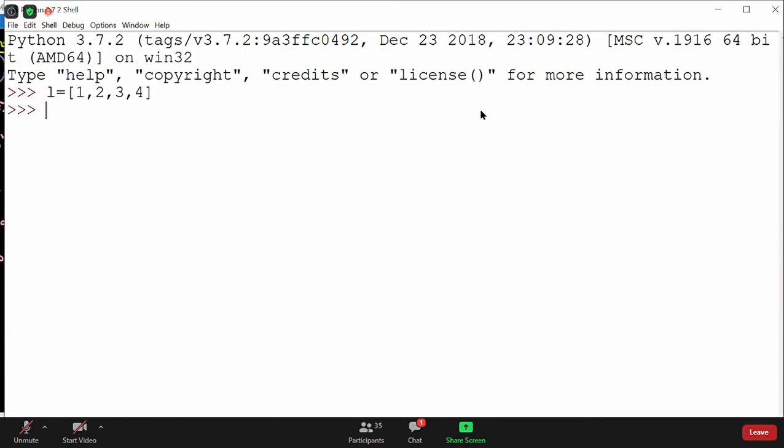Then when I say x, y, z, q is equal to L, it's possible. You can do that unpacking from a list as well. With tuple we do it a lot, but with list also unpacking can happen.